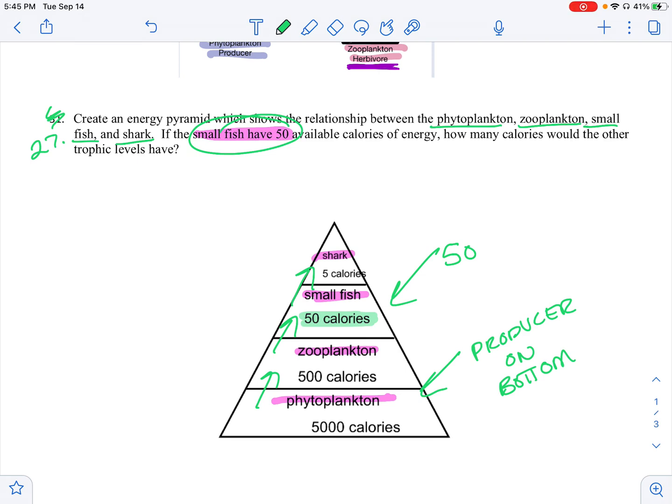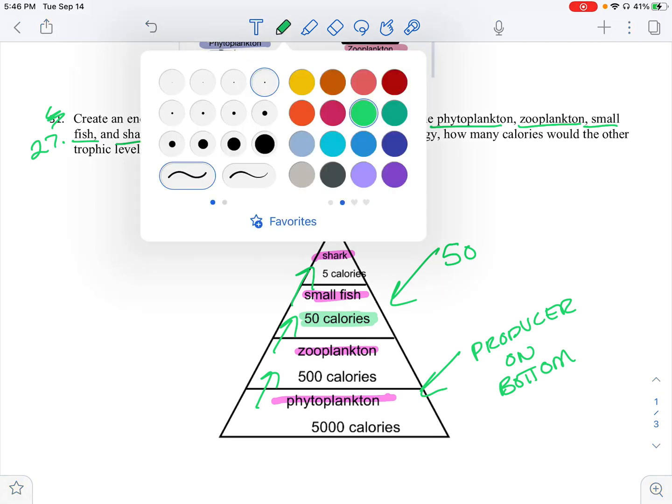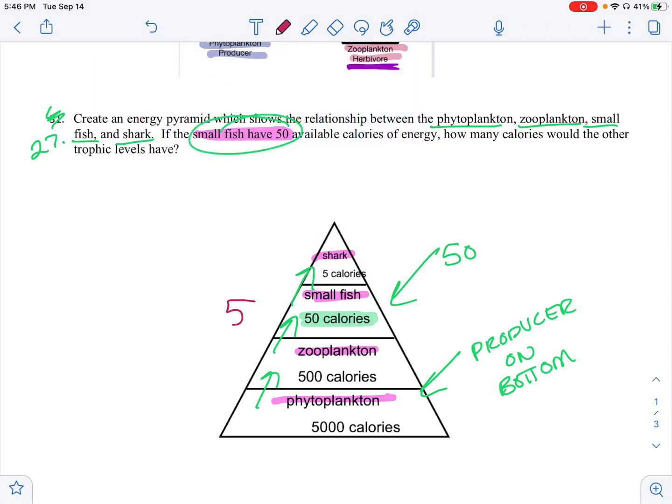Now I have to follow my 10% rule, right? Let me do this in a different color. So if these guys have 50, I have to take 10% of that for the shark. The shark gets less, so it'll only have 5. Okay, but the zooplankton had more energy. It gave the small fish 10%. It gave it 50. So that means that the zooplankton had 500. And then I have to work backwards for the phytoplankton, which is going to have the most. So it would have 5,000.